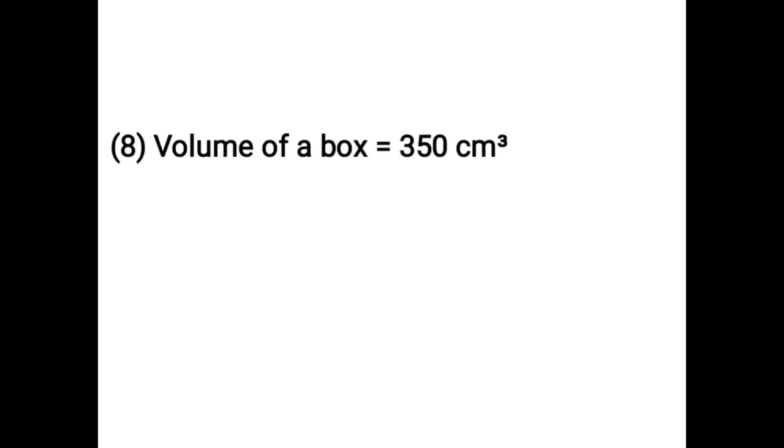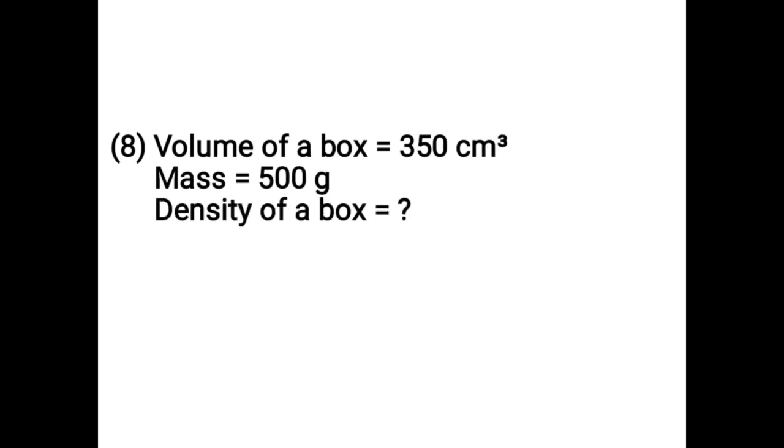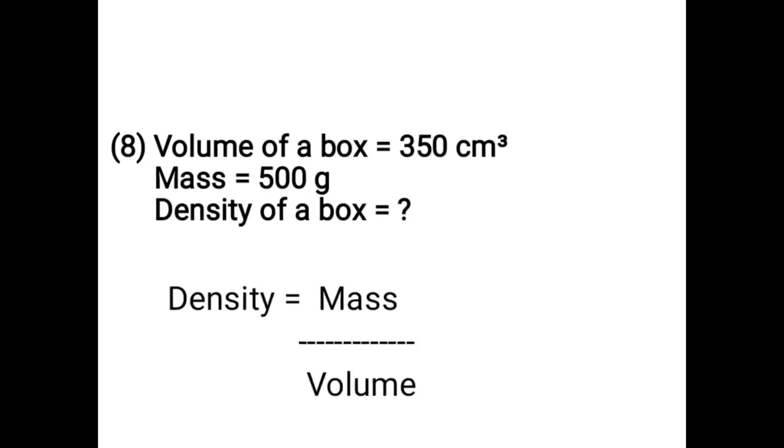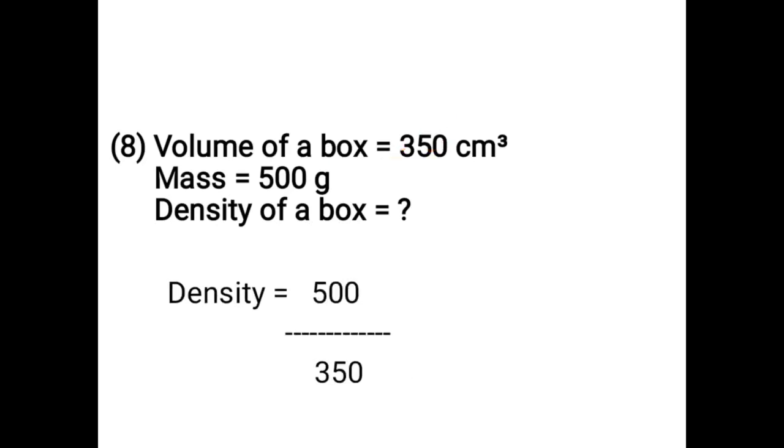Volume of a box is equal to 350 cubic centimeter. Mass is equal to 500 gram. Both volume of a box and mass are given. You have to find density of a box. The formula of density is density is equal to mass upon volume. Mass is 500 gram and volume is 350 cubic centimeter. That means density is equal to 500 upon 350. The 0 0 get cancelled. So you have to divide 50 by 35.